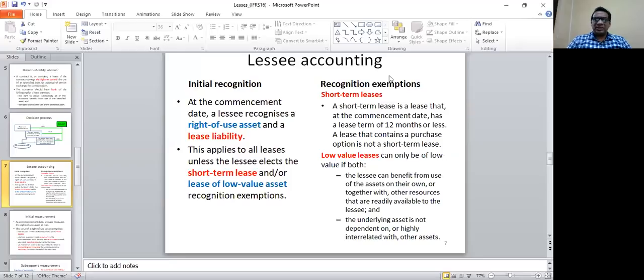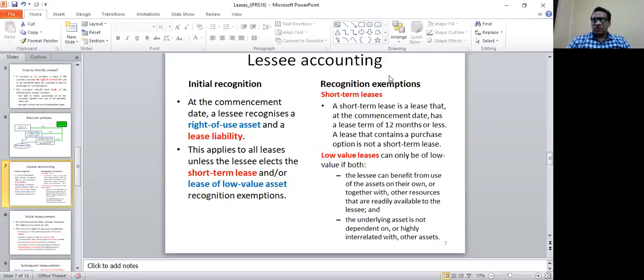This applies to all leases unless the lessee elects the short-term lease and low-value asset recognition exceptions. So basically, at the commencement date, the lessee should recognize the lease asset as well as a lease liability. He can deviate from this only if he recognizes a particular lease as a short-term lease or as a low-value lease.